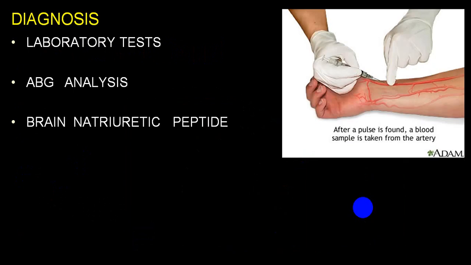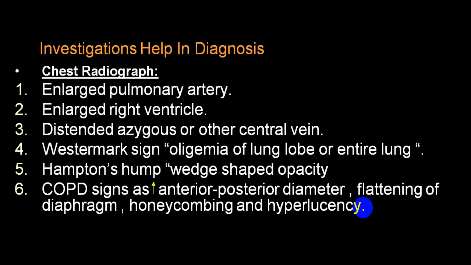So history, physical examination, laboratory parameters, ABG will help you to identify how severe the hypoxia and hypercapnia are. BNP and N-terminal pro-BNP will help you to identify the severity of congestive heart failure and whether heart failure is present or not. These are some of the radiological findings we already mentioned.